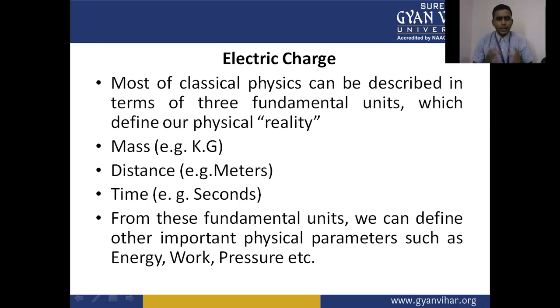Most of classical physics can be described in terms of three fundamental units which define our physical reality. The first is mass, which is measured in kilograms. Distance is measured in meters. Time is measured in seconds. So these are the three fundamental units which define our physical reality: kilogram, meters, and seconds.